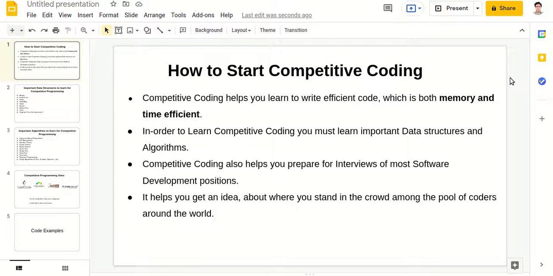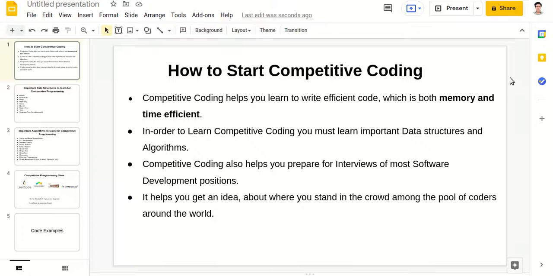So each time you submit a solution for any problem, it is checked that it must run within that time and memory limit. So if you do a lot of competitive coding, you will learn how to write more memory and time efficient code.